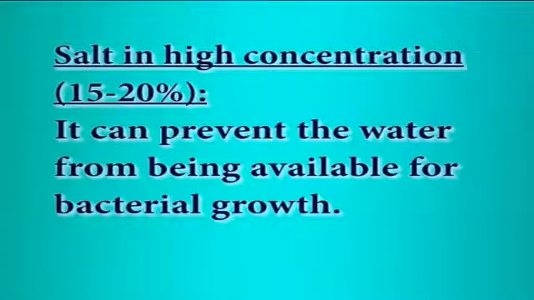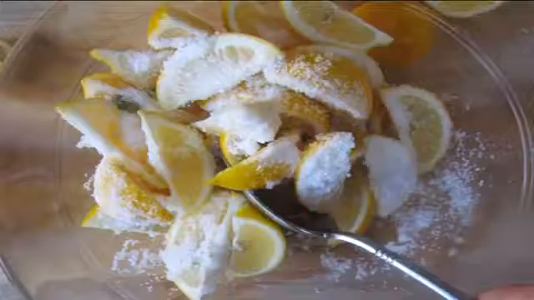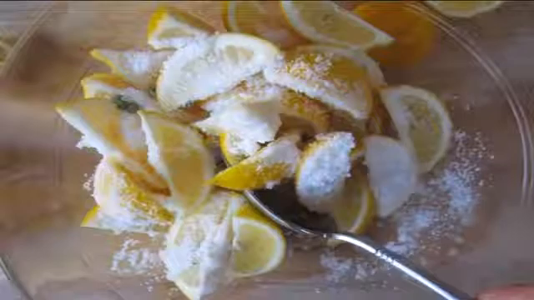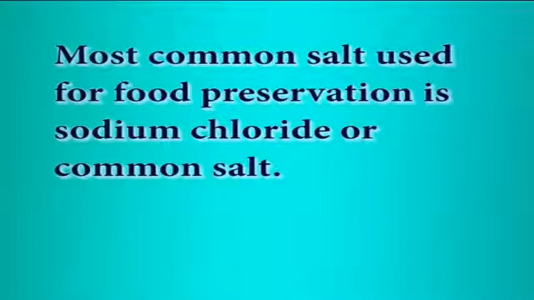Salt in high concentration, that is between 15 to 20%, can prevent the water from being available for bacterial growth. This process is known as reducing the water activity, or AW. This can slow down the growth rate of bacteria and thus the food is preserved. Salt can be used in brine, that is salt water, or applied to food directly. The most common salt used for food preservation is sodium chloride or common salt. This technology, even though old, is slowly losing its importance due to the excess salt that is used, hence considered not healthy.